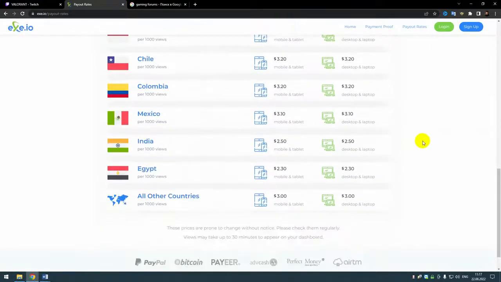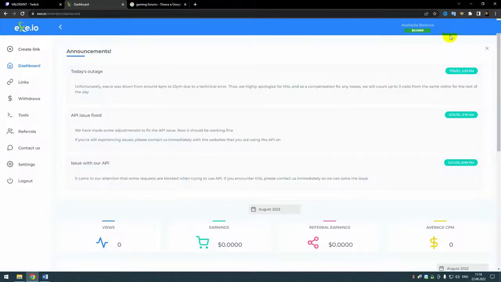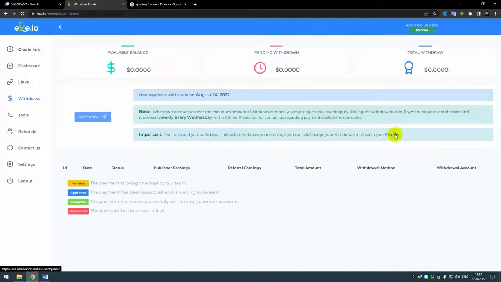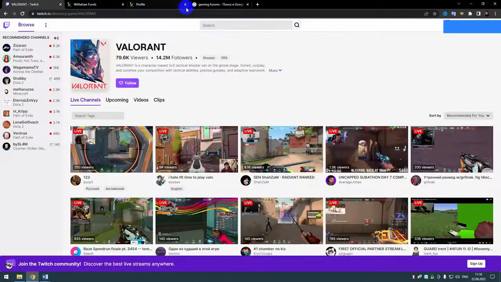If you don't have an account yet, click Sign Up. Enter all the data and press the Register button. Our account is created, now we need to log in. After logging in, we see the main page. Now everything is at zero because the account is just created. Let's see what we have at withdraw. Here we see that the minimum amount we can withdraw is $5, regardless of which method we withdraw the money. Okay, back to our video.